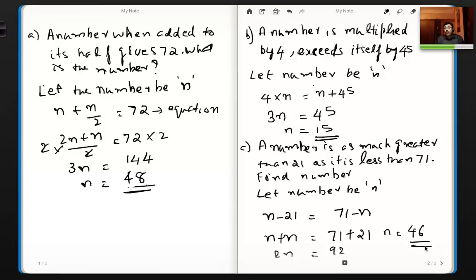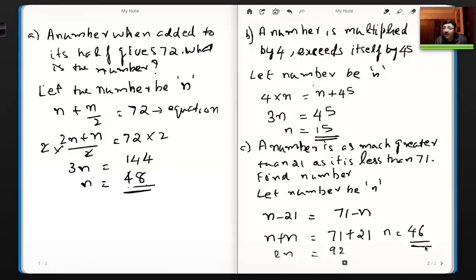Very straightforward, right? Now, what I want you to understand is greater than, less than, and what they translate to. As much greater than 21 means you can say that the number is greater than 21, and the difference between the number and 21 is n minus 21, because the number is greater than 21.